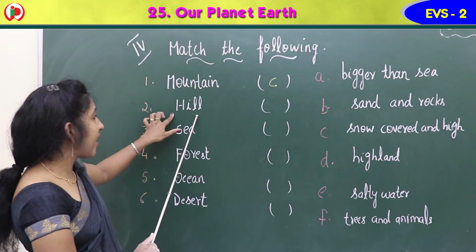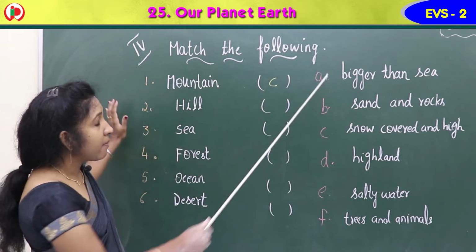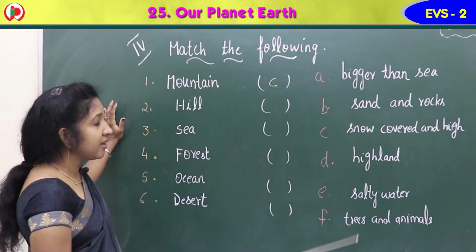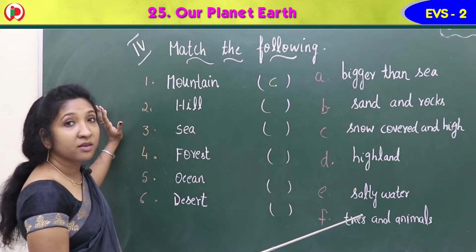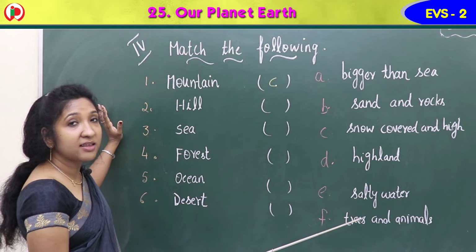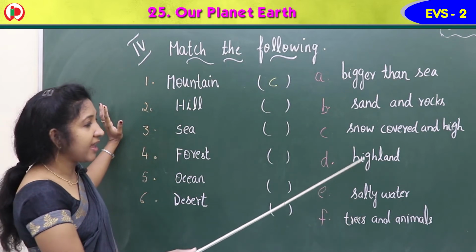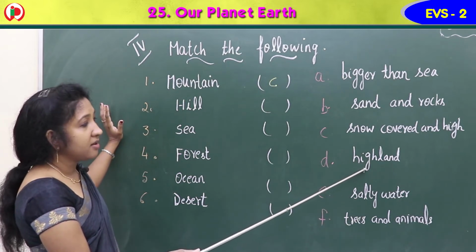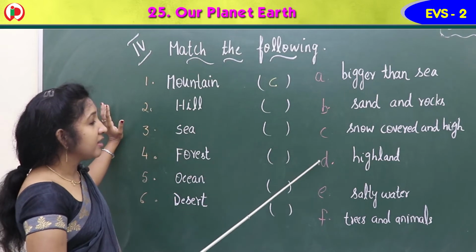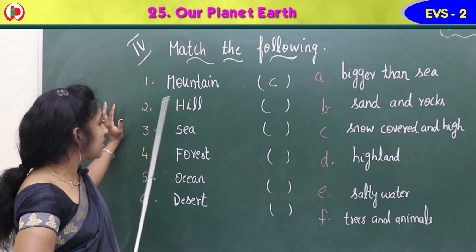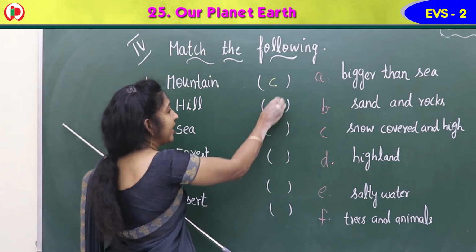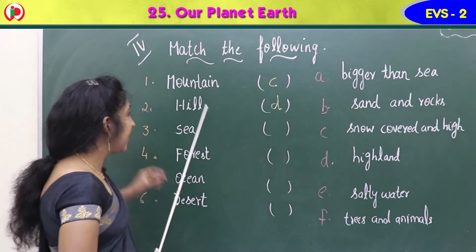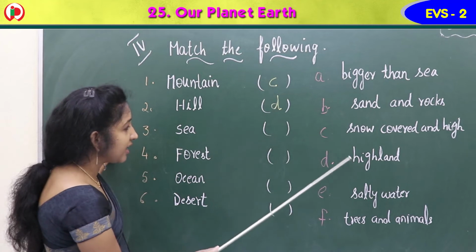Second, hill, H-I-L-L, hill. Among here, which is the word match with the hill? Hill means, yes, highlands are called hills. Yes, highland. Highland is hill. D. So 2 matches with D. So here straight we can write D.